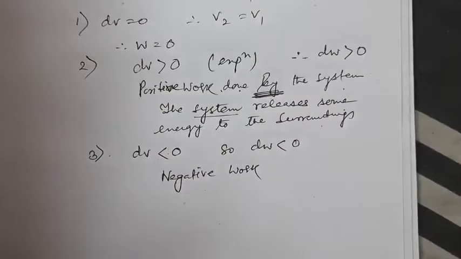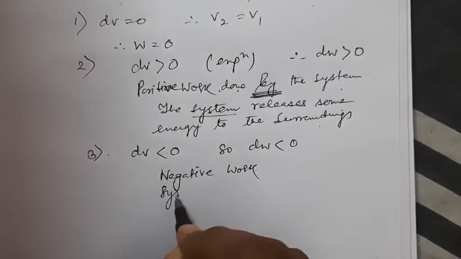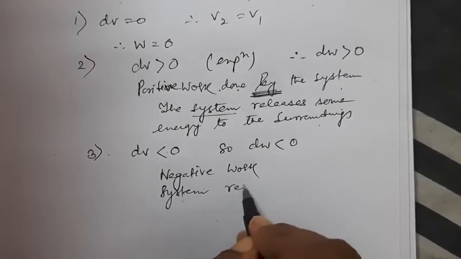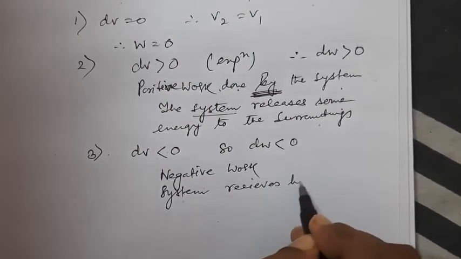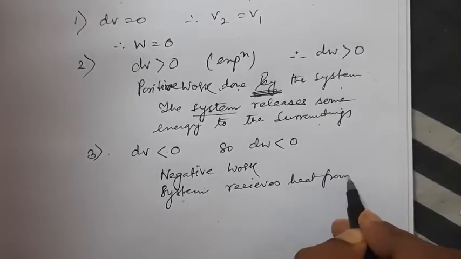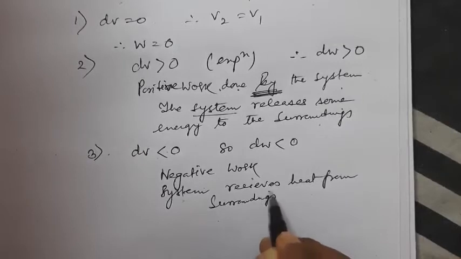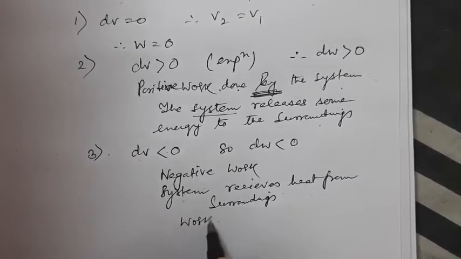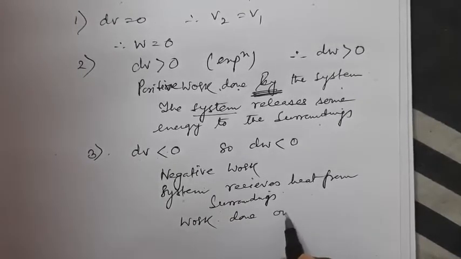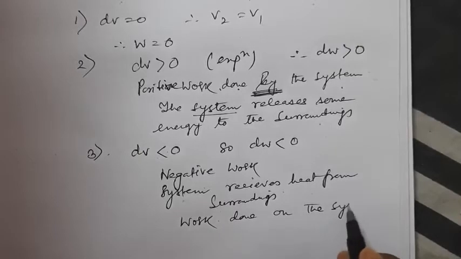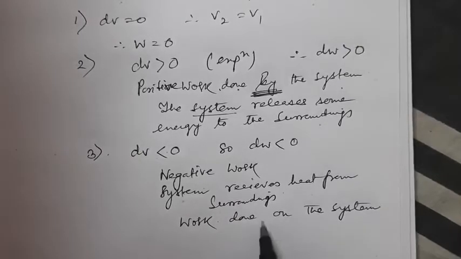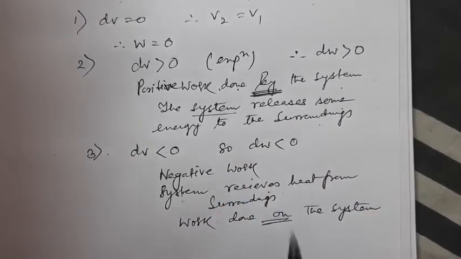Negative work, system receives heat from surroundings, so we term it as work done on the system. On, by and on.